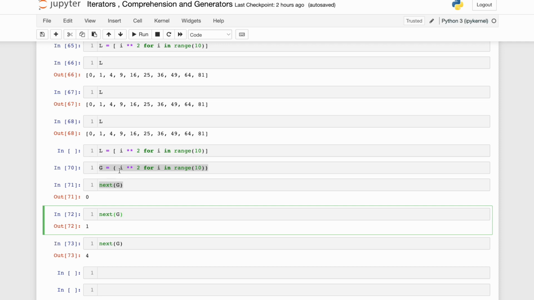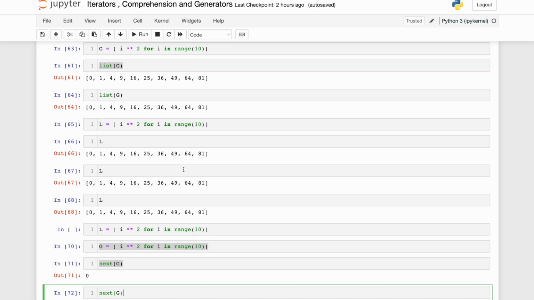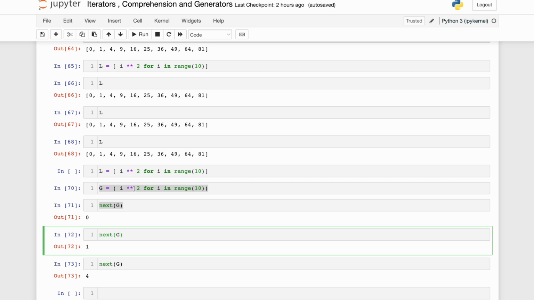Okay, so just to summarize, there are 3 important differences. The first one is lazy versus eager. The second difference is one time use versus multiple time use. The third one, which we are just seeing over here, is that you can pause it in between. In case of a list, you cannot do that. Python doesn't maintain the state of till what point you have read. Here you can pause and unpause it. And friends, remember that every generator is an iterator, but not vice versa.